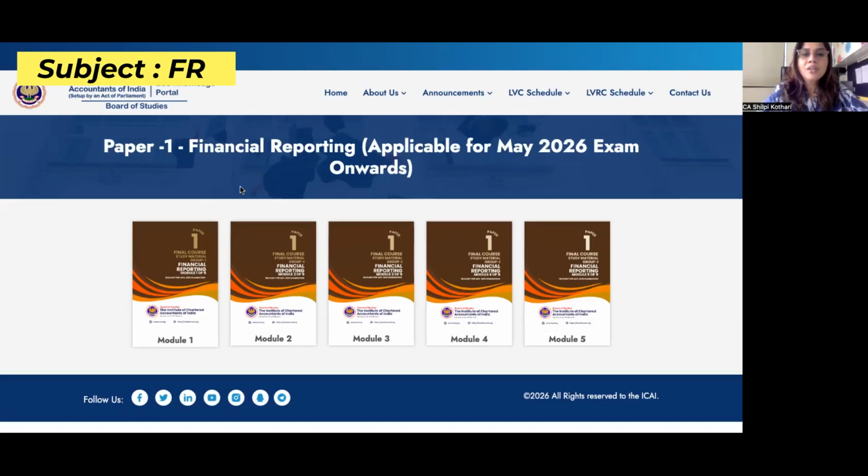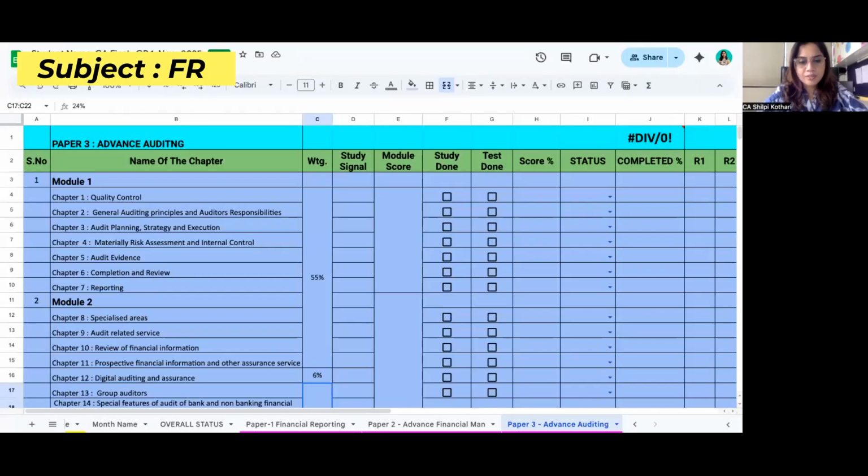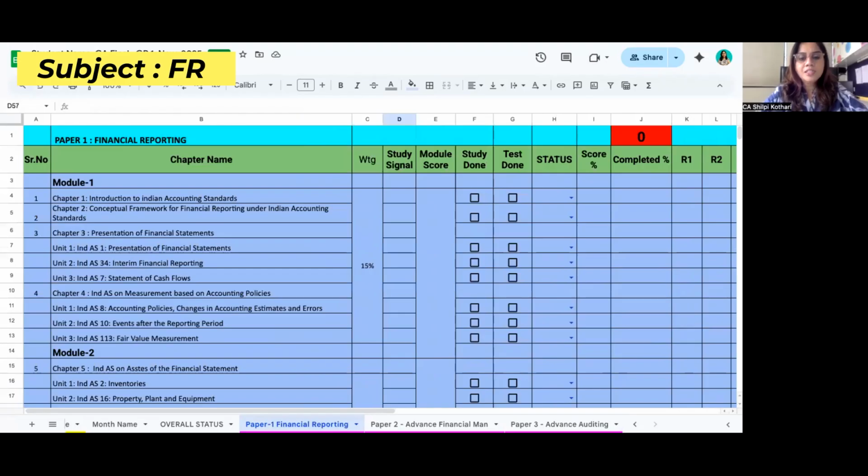So for that weightage, I will be discussing from this sheet how we are going to proceed for the FR subject. What I have done is distribute all the chapters properly weightage-wise. You can see this sheet where I have given all the chapters module-wise.